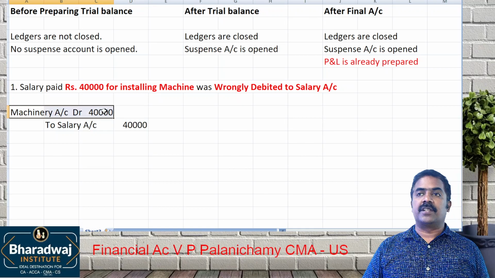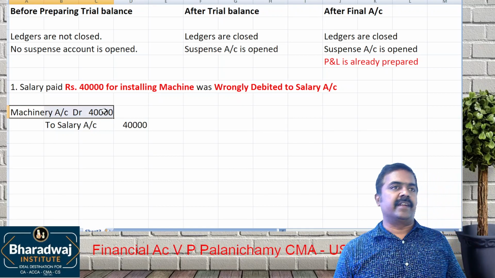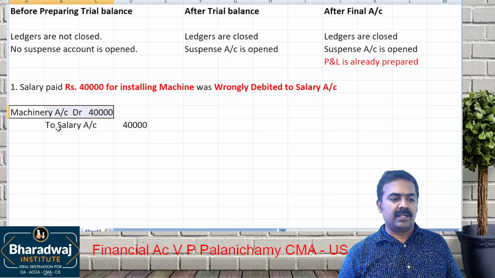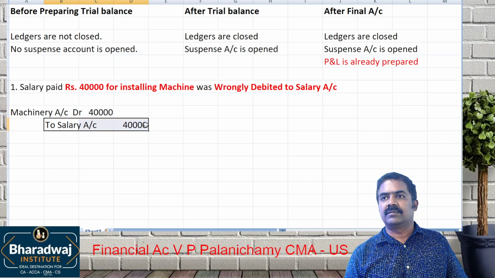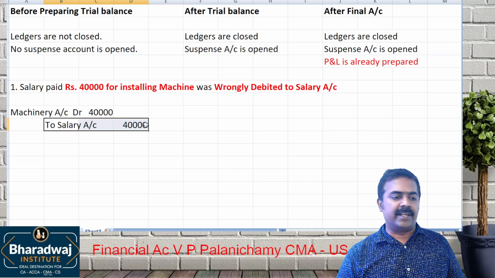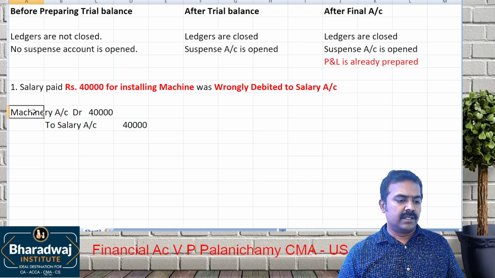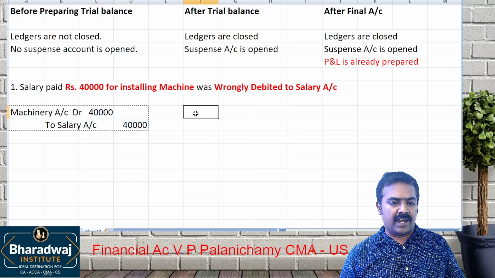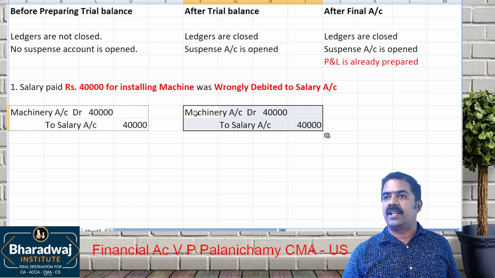Why are we debiting machinery? It should be debited, but earlier we had not debited. Why are we crediting salary account? It was wrongly debited. To remove that, we credited. The same entry will come after trial balance also.